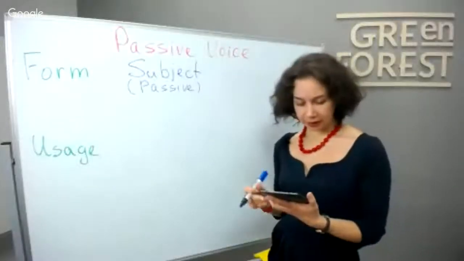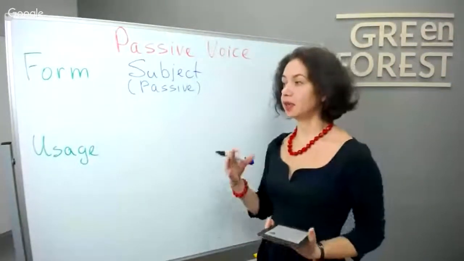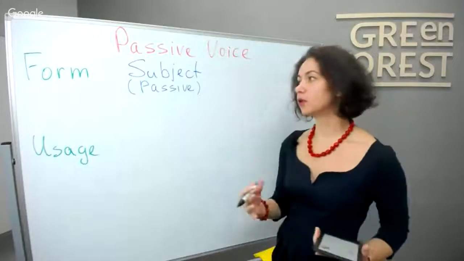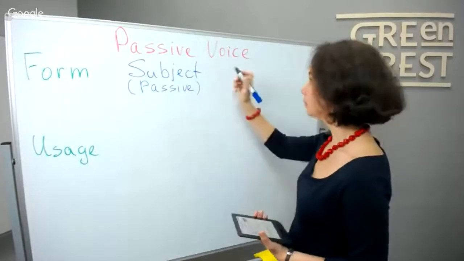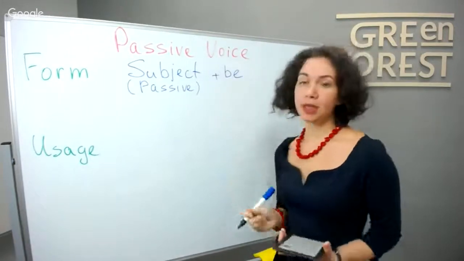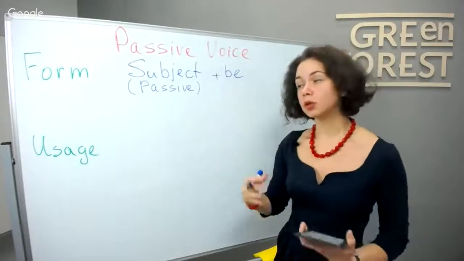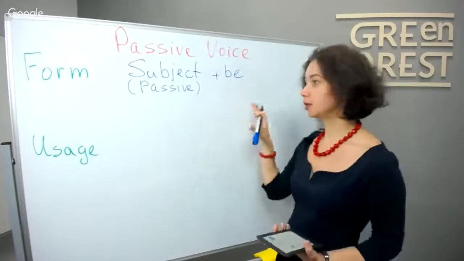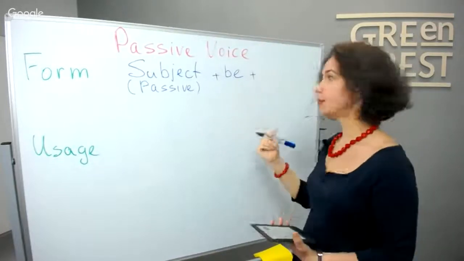For example, we have here, Hey Jude, it's a song, or penguins. They are not active, they are found. The song is written. So this is our passive object. After that, we use the verb to be. And the verb to be is used in different tenses. We can use it in present simple or past simple. I will show you a little bit later how it is formed. And after the verb to be, we need to use the past participle.